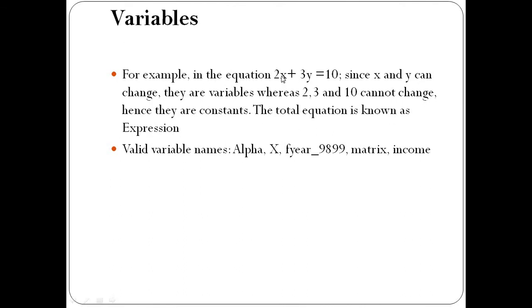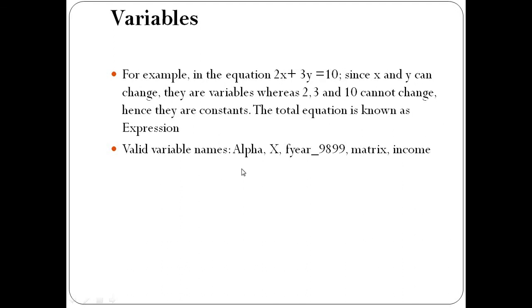This statement 2x + 3y = 10 is an equation in mathematical language, but in programming language this statement is called an expression. Here x and y are nothing but variables, and 2, 3 and 10 can't change, so that's why they are called constants.